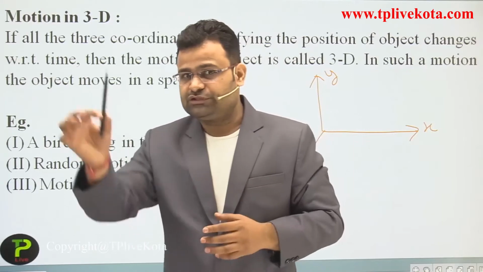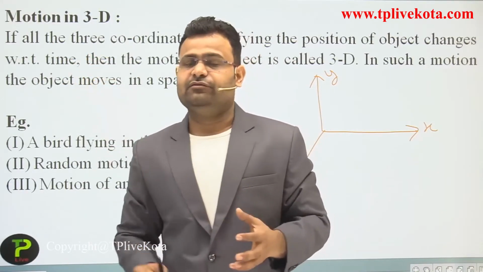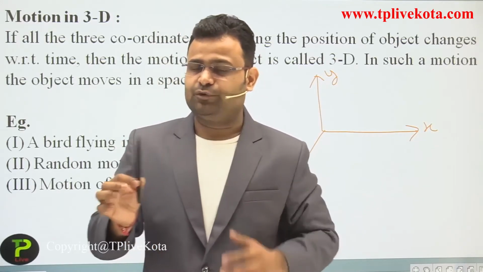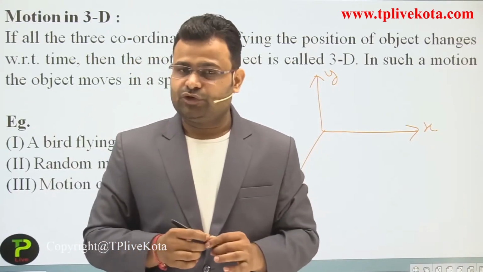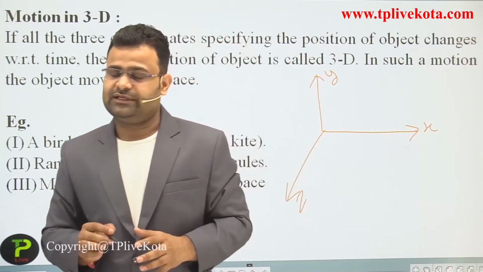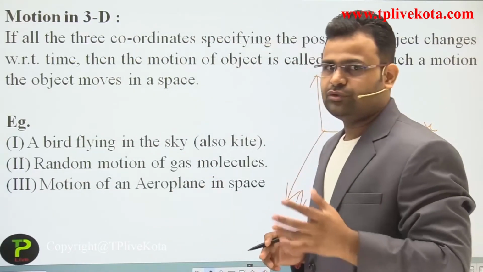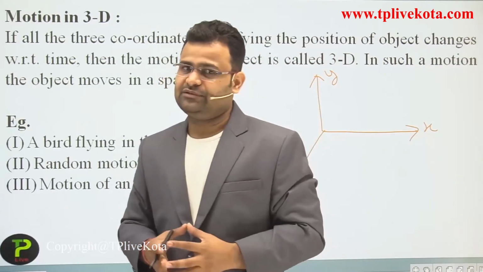To show that position, we require the three coordinates. Then we can show the correct position of an object. So dear students, that type of motion is a three-dimension motion. Okay, I hope you do it in your room and understand the three-dimension motion.